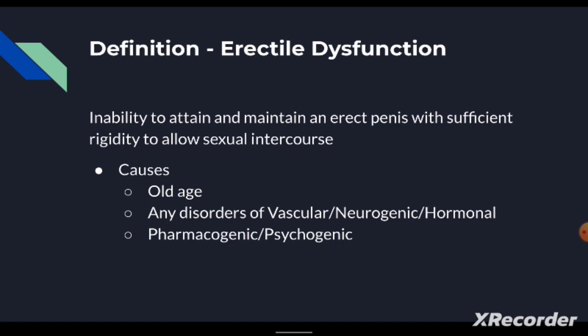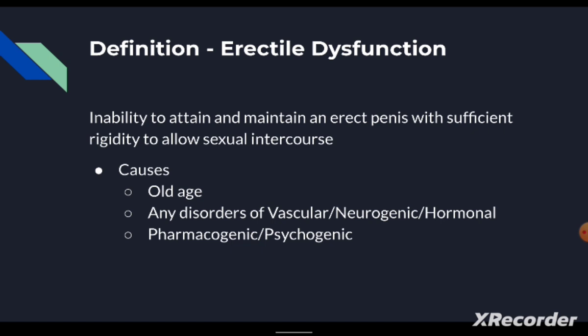Erectile dysfunction can be defined as an inability to attain and maintain an erect penis with sufficient rigidity to allow sexual intercourse. And causes of erectile dysfunction can be varied. The main cause of erectile dysfunction is old age. Beyond the age of 65, erectile dysfunction can start. And any other disorders which cause any vascular disorder or any neurogenic disorder or any hormonal disorder can all cause erectile dysfunction. And other causes are pharmacogenic or psychogenic.